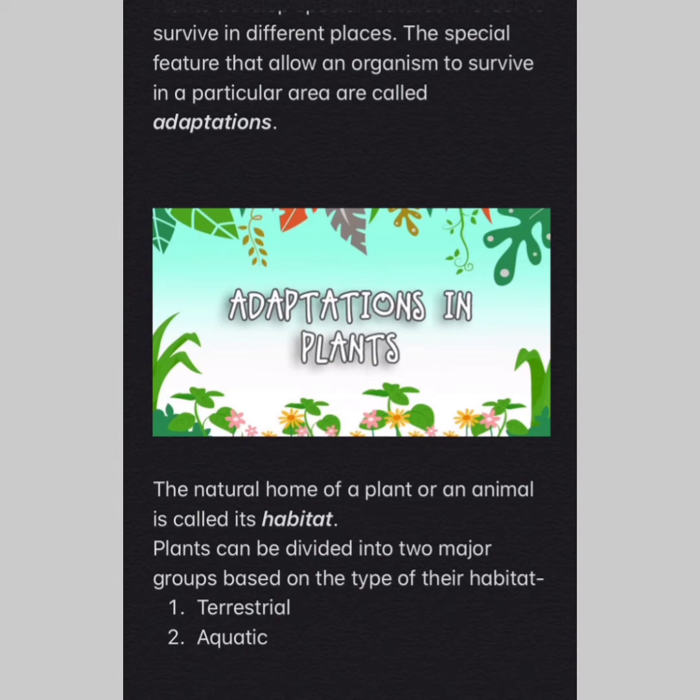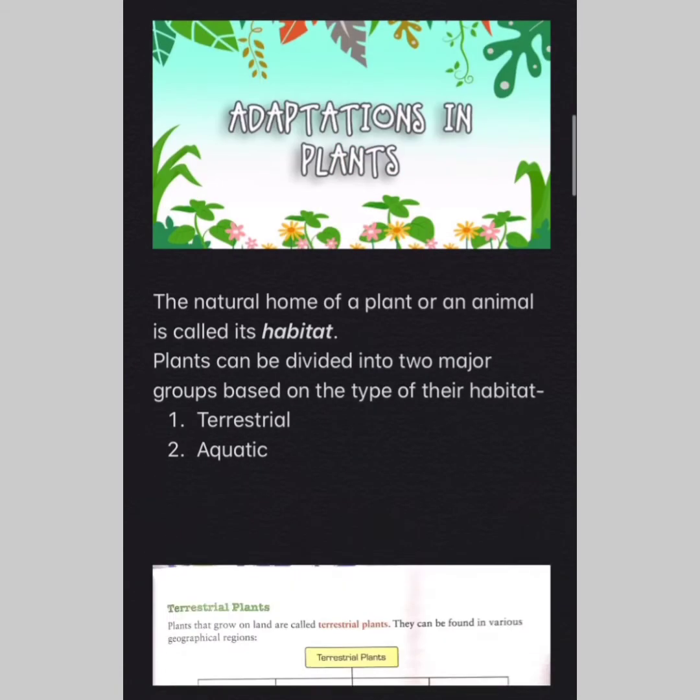The plants can be divided into two major groups based on the types of habitat, that is terrestrial and aquatic. The terrestrial plants are the plants that grow on land. They can be found in various geographical regions.